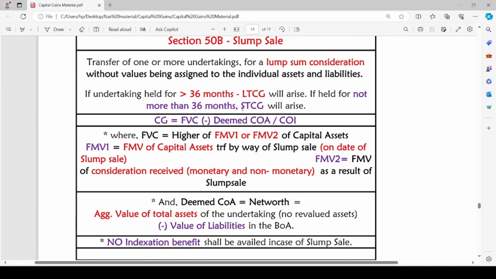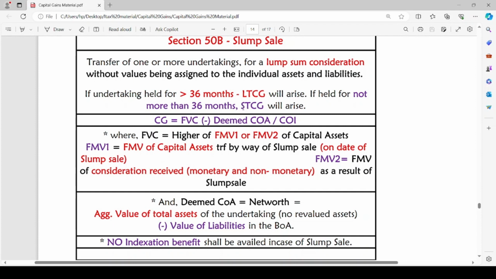Now, let us discuss the next section. Section 50B. Slump sale. Slump sale means here the whole undertaking is valued and it is sold as a whole. Instead of dividing it into parts, the whole undertaking is sold as a whole. The transfer of one or more undertakings for a lump sum consideration without values being assigned to individual assets and liabilities is called slump sale.